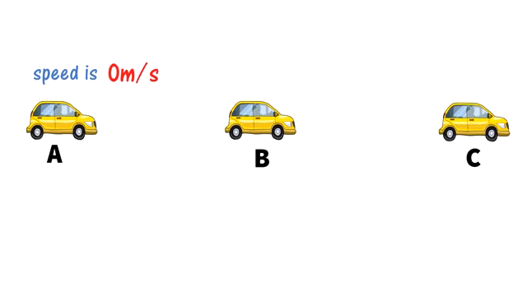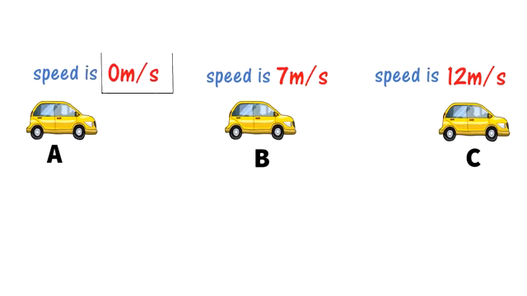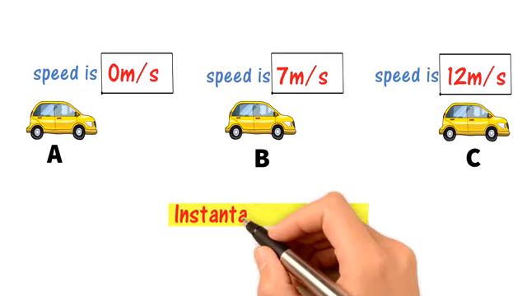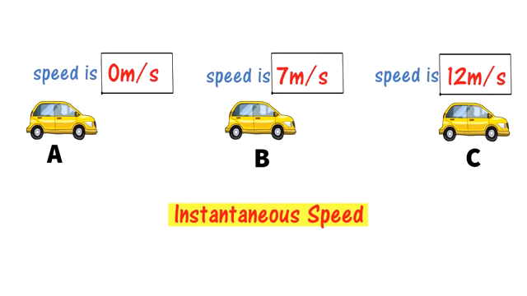When the car was crossing the point B, we noted down that the speed of the car was 7 meter per second, and when the car was crossing the point C, its speed was 12 meter per second. Now, what are 0 meter per second, 7 meter per second, and 12 meter per second? These are the instantaneous speeds of a car. Now, how will I define the instantaneous speed of a car?